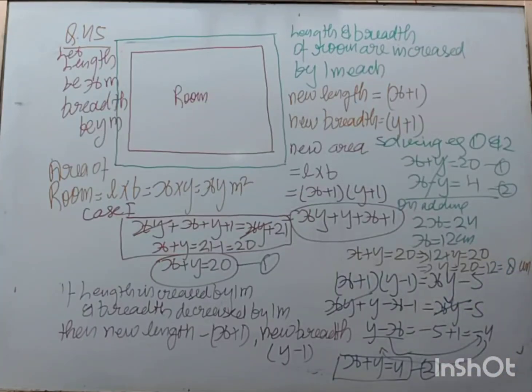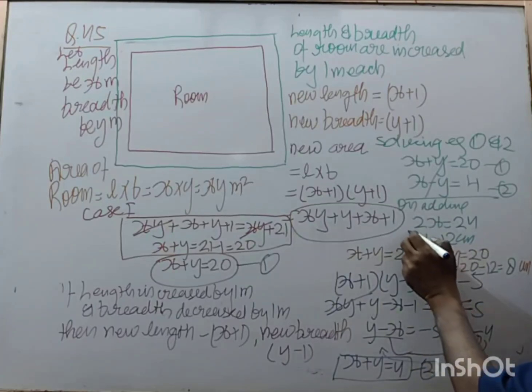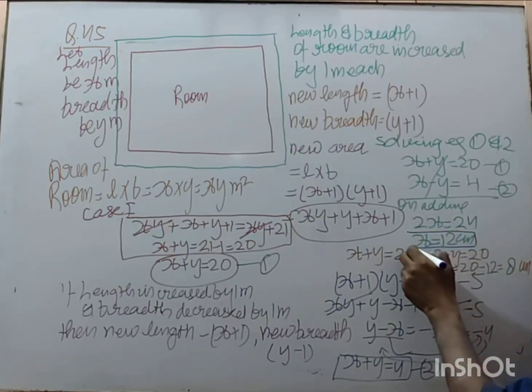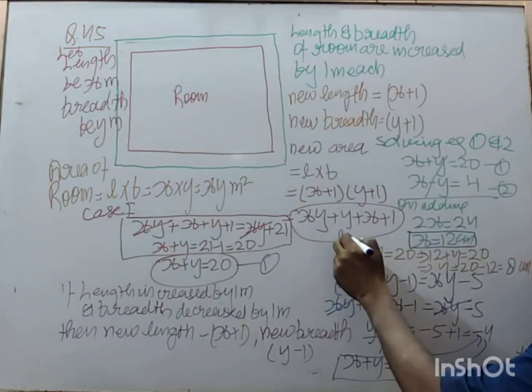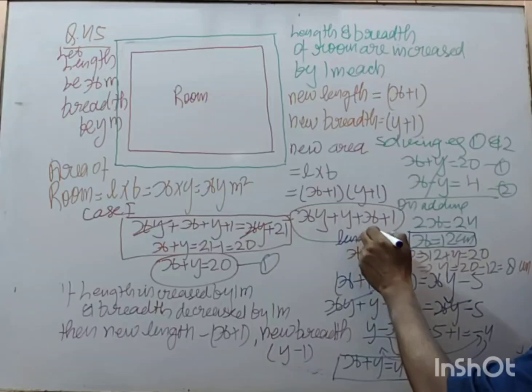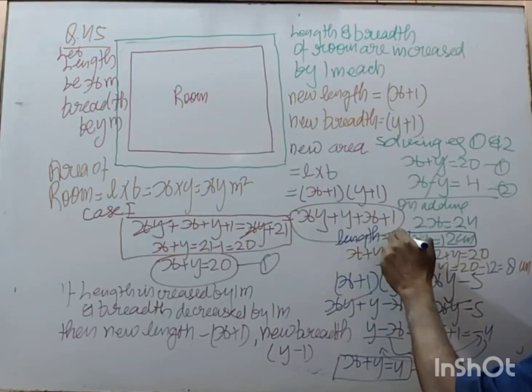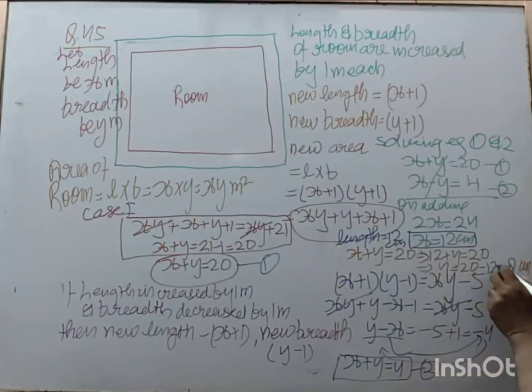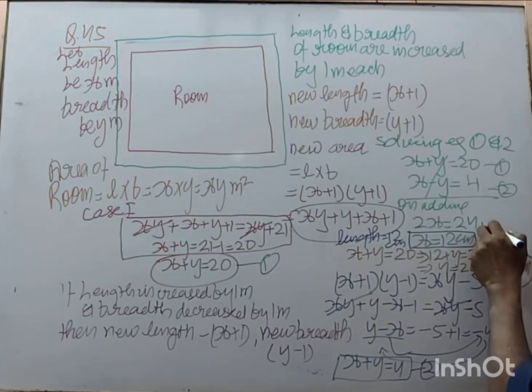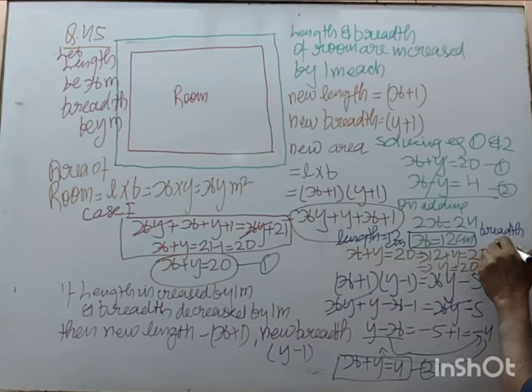Right? You get it? Yes, sir. So length is 12 centimeter and breadth is, what is your answer? Breadth is 8 centimeter.